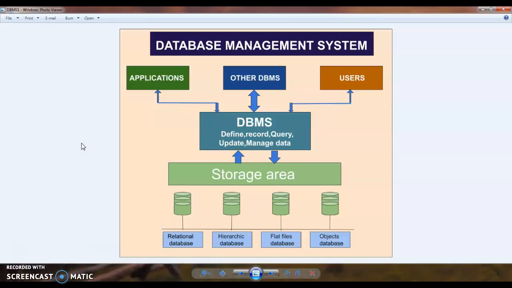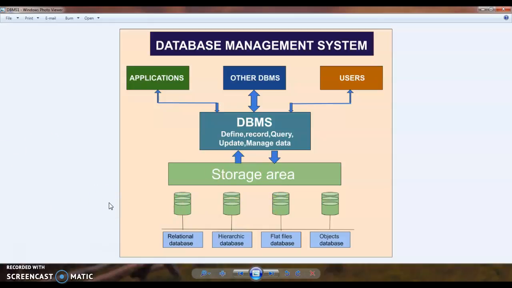Different users can access the DBMS. So many applications are there for the DBMS. Different types of DBMS are there. Here is the storage area. DBMS accesses databases from the storage area.